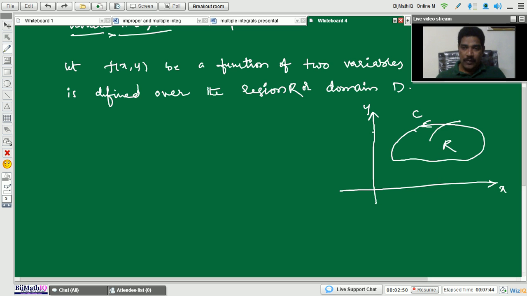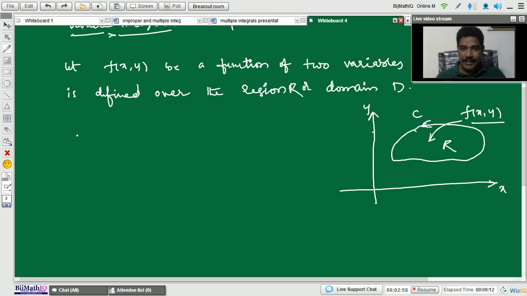Next, over this region our function f of x comma y will be defined. Every value of the function lies within the region R, and in this region the function f of x comma y is defined, and it is a continuous function. And how do we define the double integral over this region R?